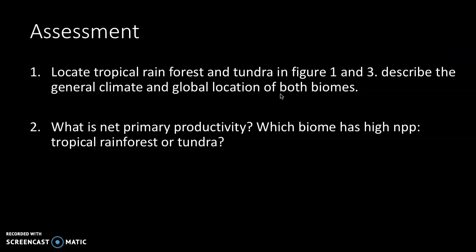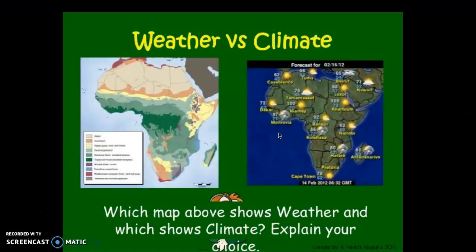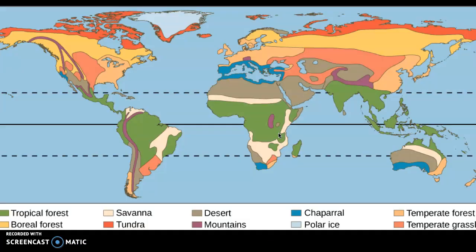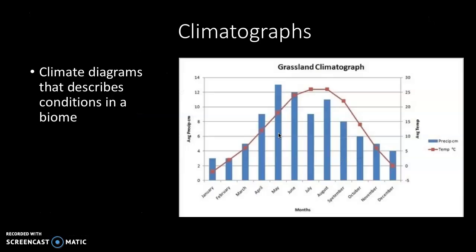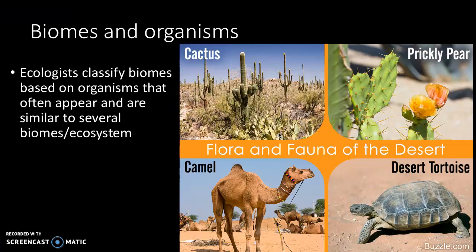Okay, so basically just a summary, just real quick. You don't have to worry about doing this assessment. So ecologists classify biomes based on biotic and abiotic conditions. So the abiotic conditions are weather and climate, so temperature and rainfall. We can see what those look like in climatographs. Then we can look at the things that actually live there. Those are the biotic factors. And then the last thing is primary production.